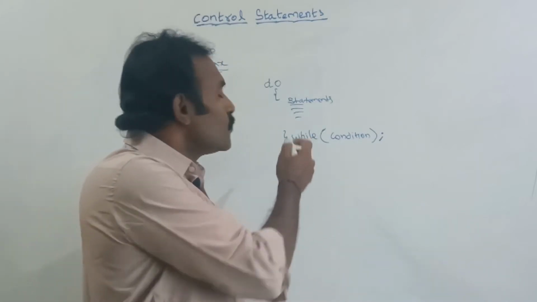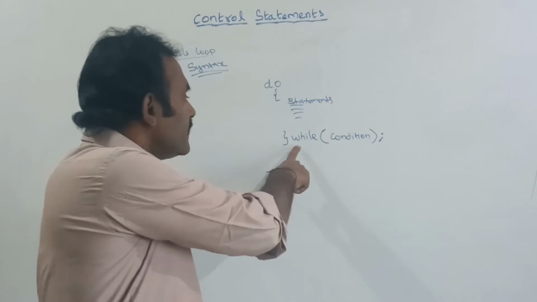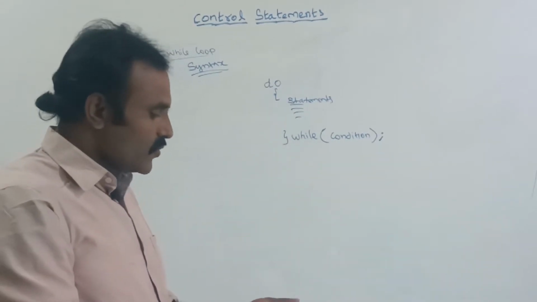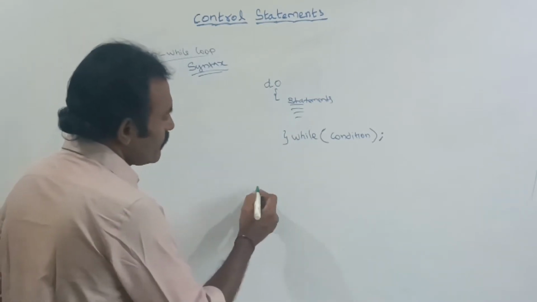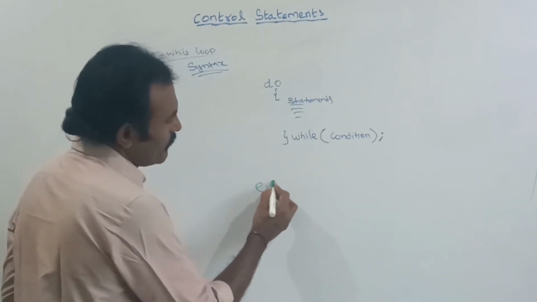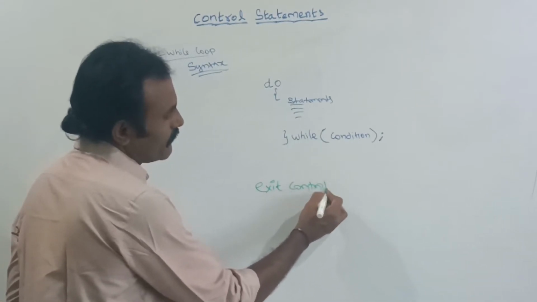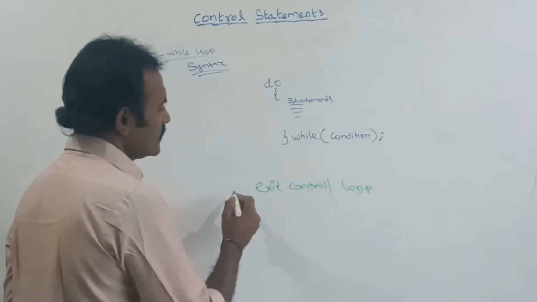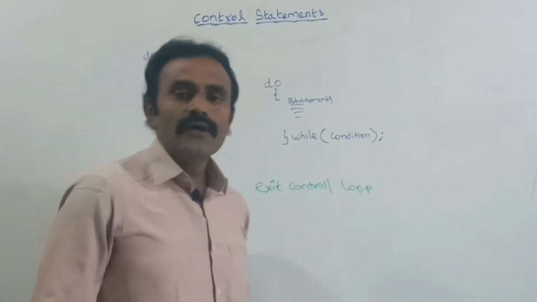So this loop, since we are checking the condition at the end of the loop, is otherwise known as exit control loop. This do while loop is otherwise known as exit control loop.